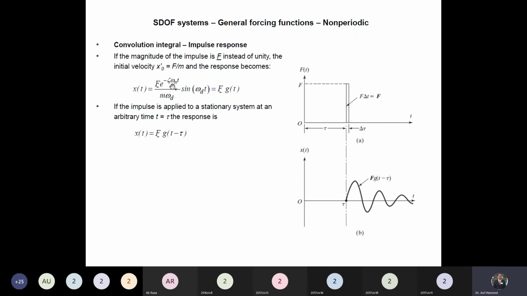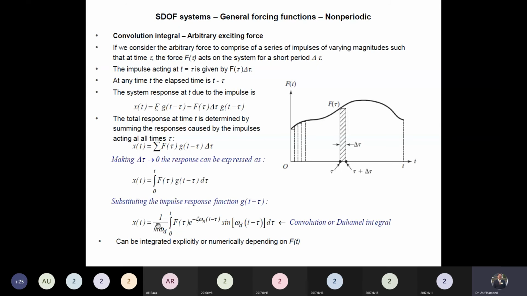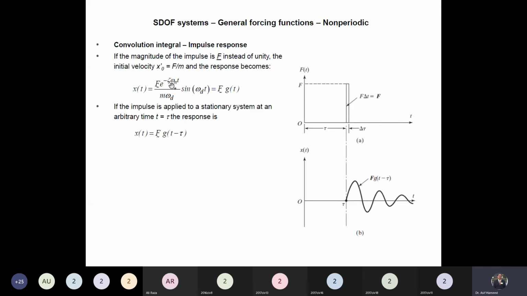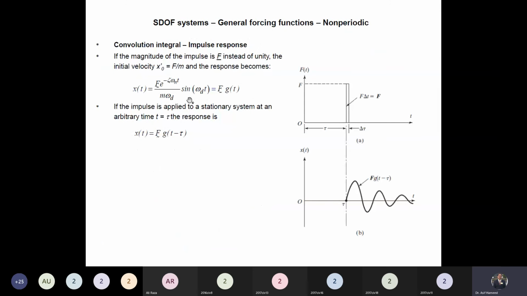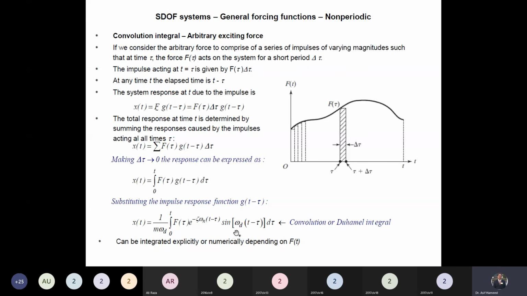But the exponential term depends on t, so it should be inside the integral. The mass and omega d can be outside: one over m omega d, then e to the power minus zeta omega n (t minus tau), and similarly sine omega d (t minus tau), d tau as it is. This integral is known as the Duhamel integral, or the convolution integral. By using this integral, we can find the response due to non-periodic loading.